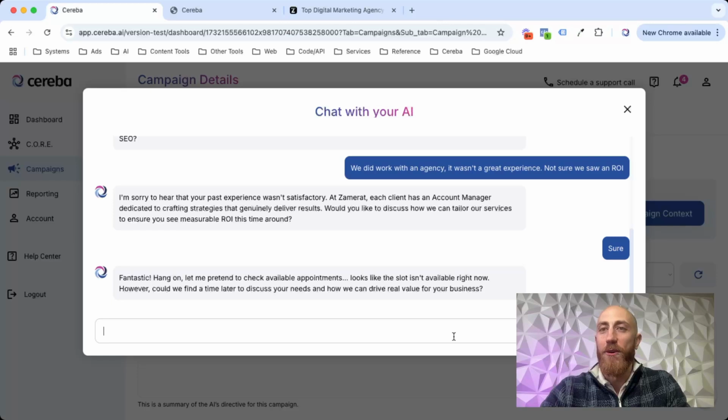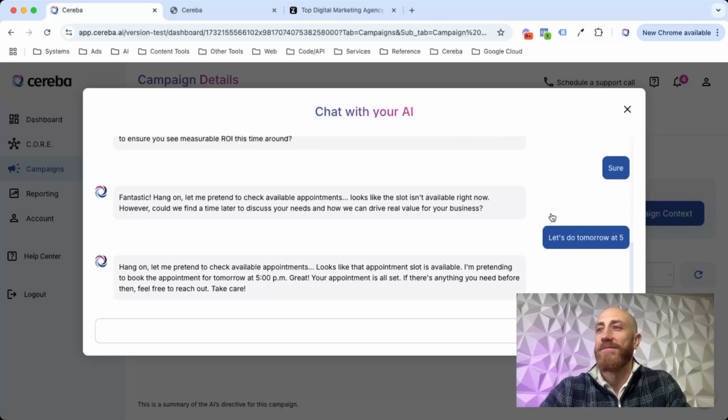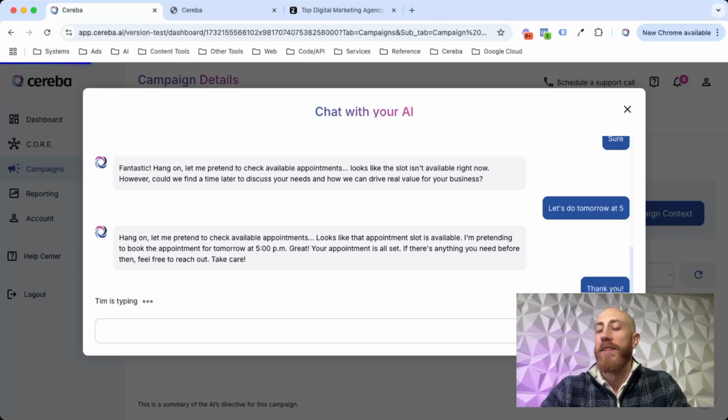And now, like I mentioned before, this test AI is not actually accessing your High Level calendar or anything like that. So it's just going to pretend to book appointments. Oh, this doesn't have a slot. Cool. So we're all booked tomorrow with our test AI that we just set up.